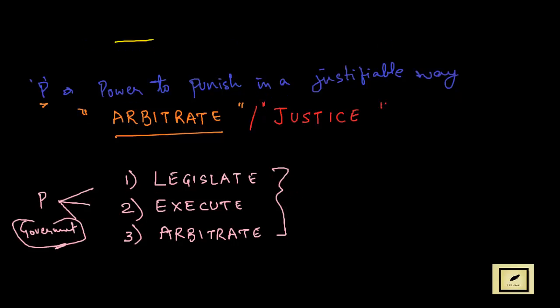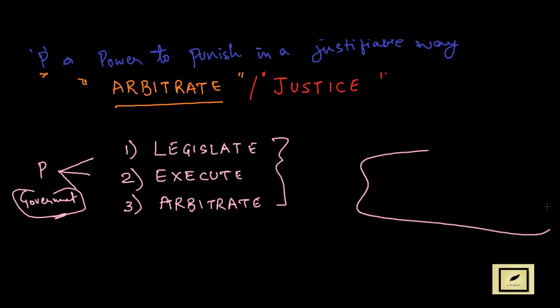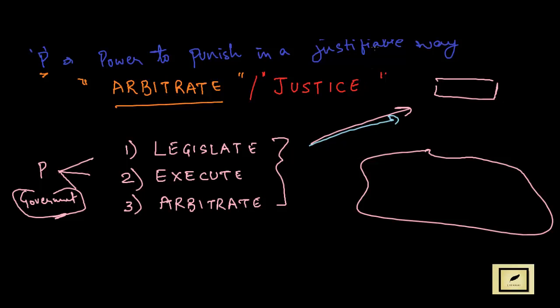So P should have these three powers, and if he has these three powers, he will be called the government. Any country where there is a particular body or a particular person who has all these three powers to legislate, to execute, and to arbitrate, will be called the government. And the government will have the responsibility to look after all its citizens, whatever people are living in the country.